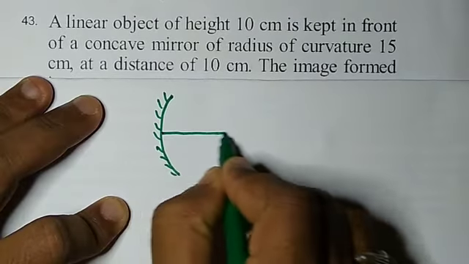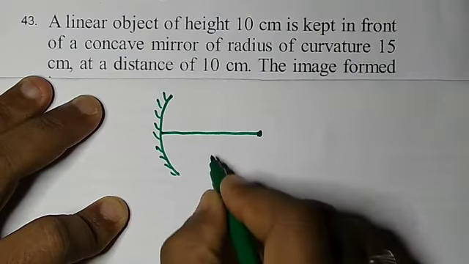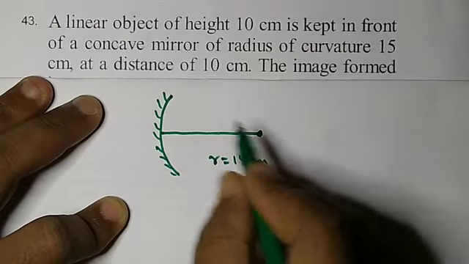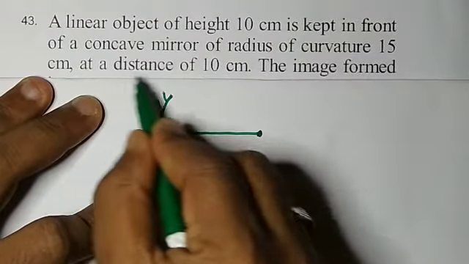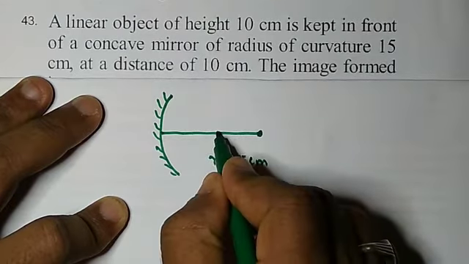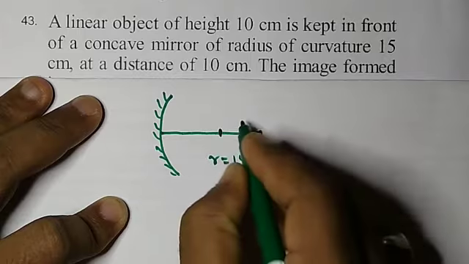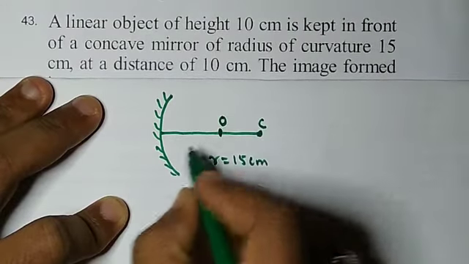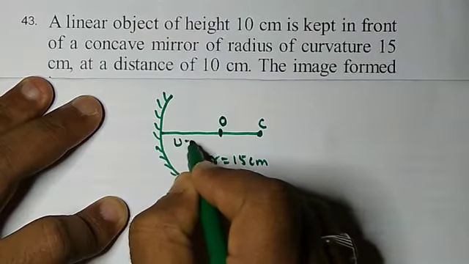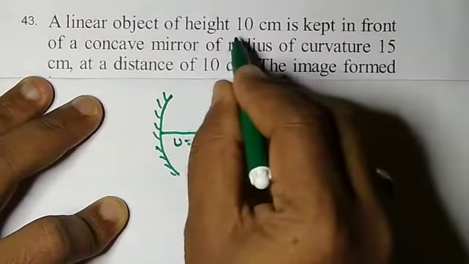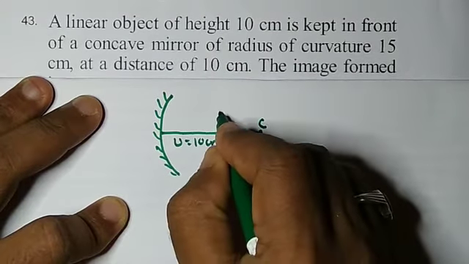Let us say its radius R is given as 15 centimeters. At a distance of 10 centimeters means he has kept the object somewhere at 10 centimeters. This is the center, and this is the object he has kept, that is, u is a distance of 10 centimeters. And the object is of height 10 centimeters.